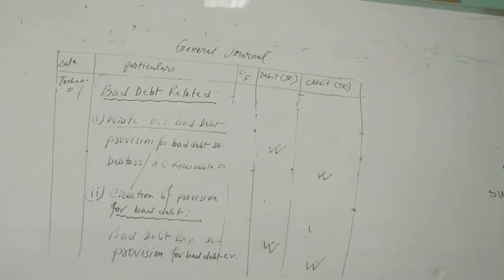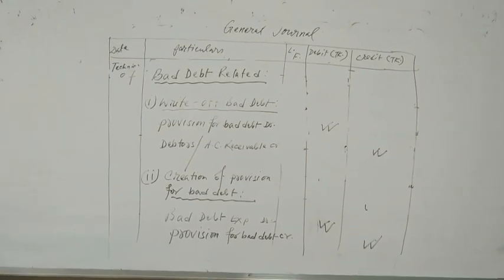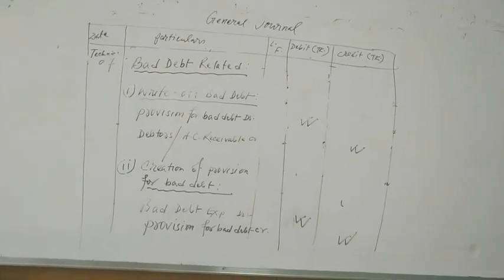Okay, but you have to be careful about which one is depreciation related and which one is write-off related. I am telling you once again, depreciation will be tangible fixed asset related and write-off will be intangible fixed asset related especially.